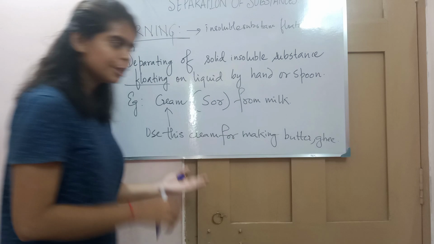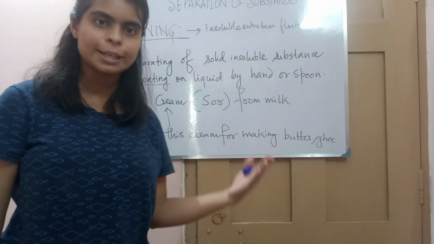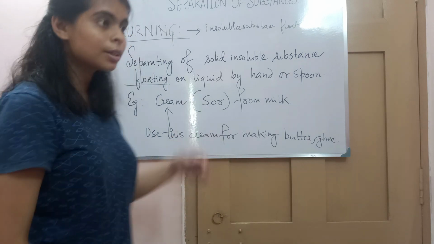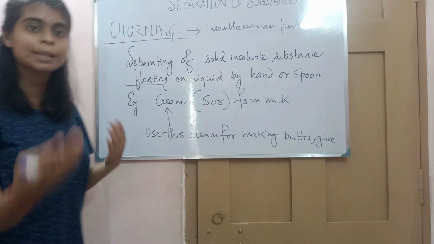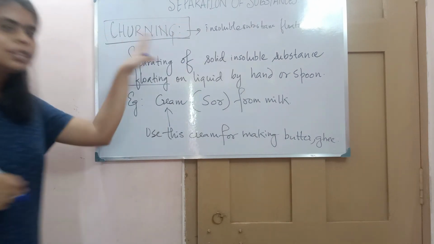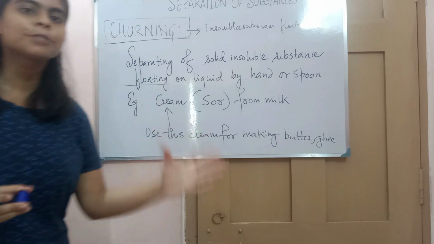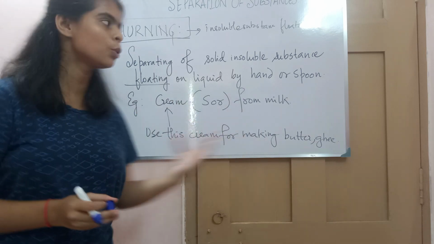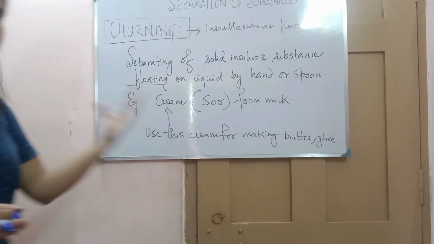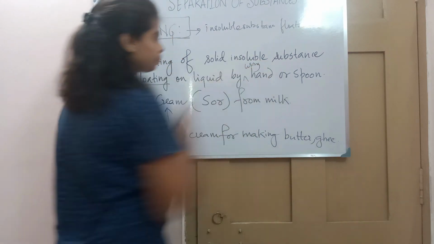So those which sink, we have discussed how we will separate, by using filtration or by sedimentation or decantation. But the substance which floats, how will we separate this? By using the churning process. By using the churning process, we can separate the insoluble substances that float on a liquid by using hand or spoon.